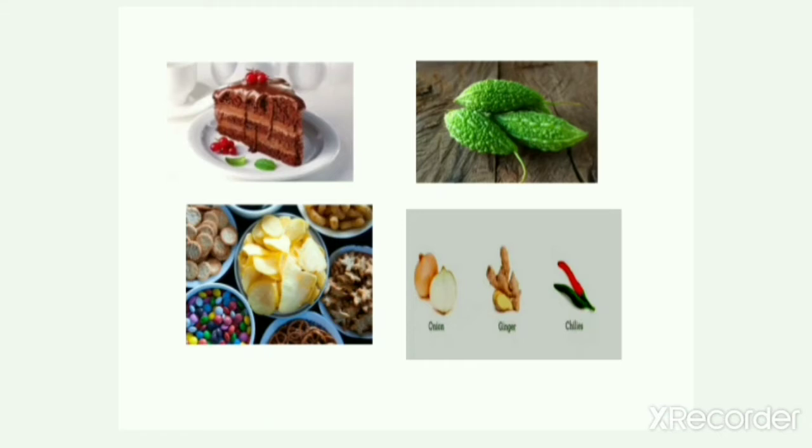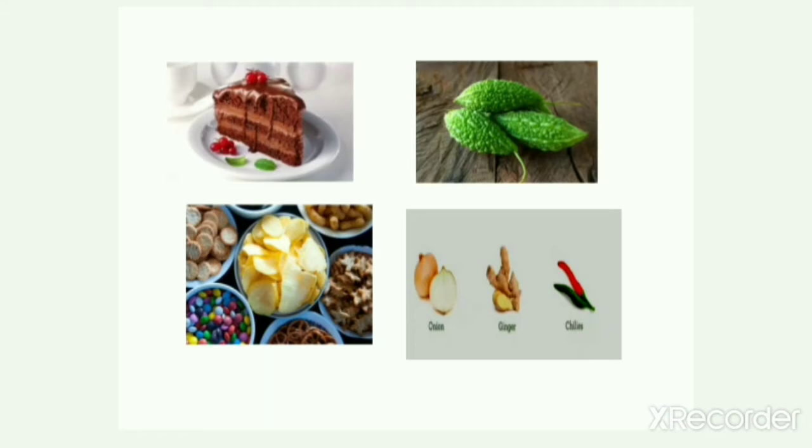Yes, it is sweet. Children, do you know what this is? Yes, this is bitter gourd. And you know what the taste of it is? I know many of you might not have tasted it, but you know its taste. Yes, this is bitter in taste.